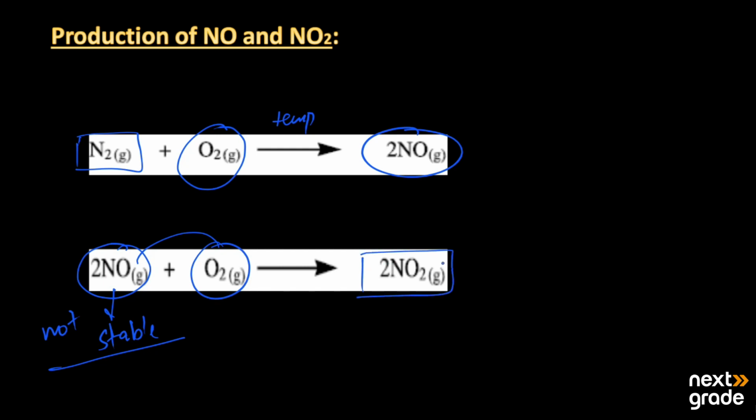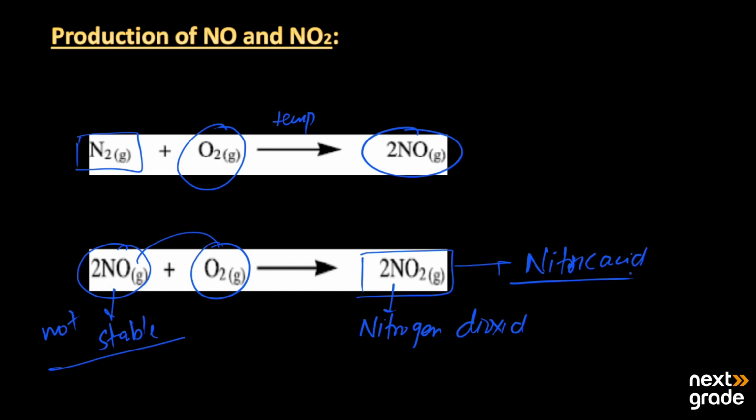Now this nitrogen dioxide reacts with water and changes into nitric acid. Now this nitric acid will affect human beings in one way or another. And this is the process of the production of the oxides of nitrogen.